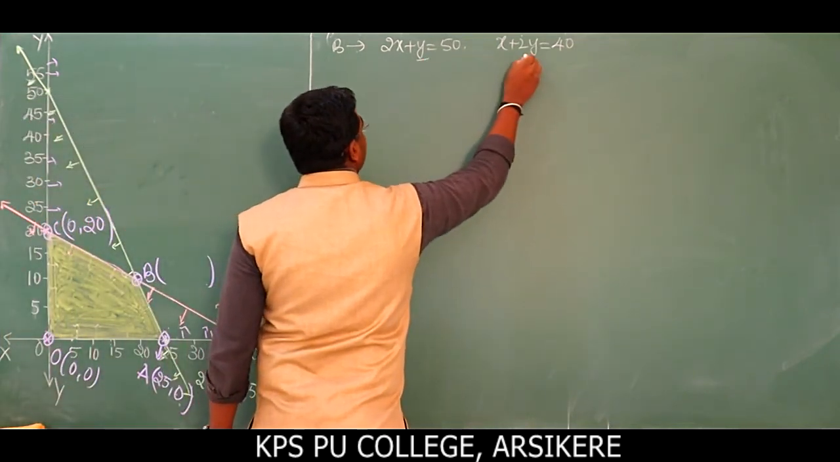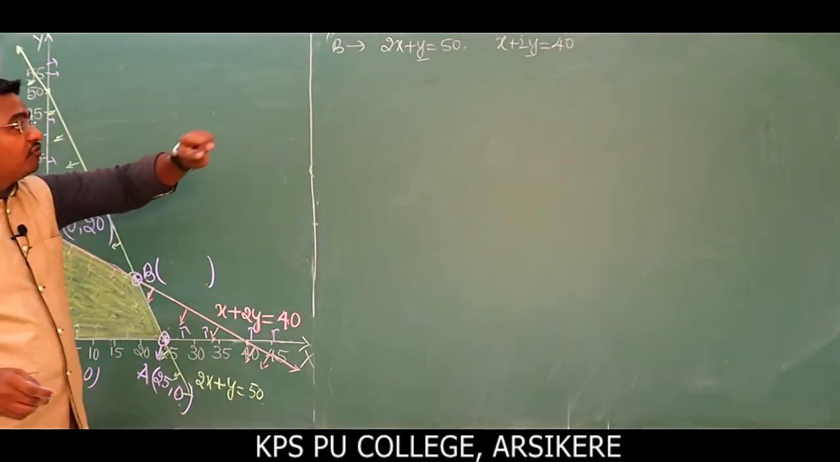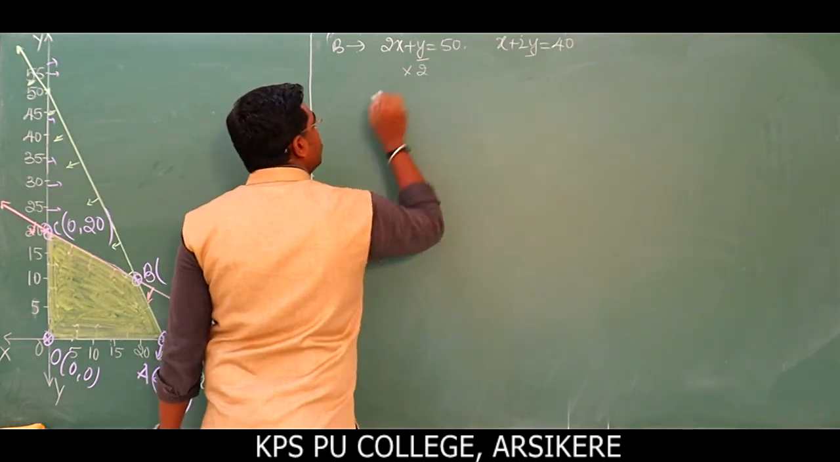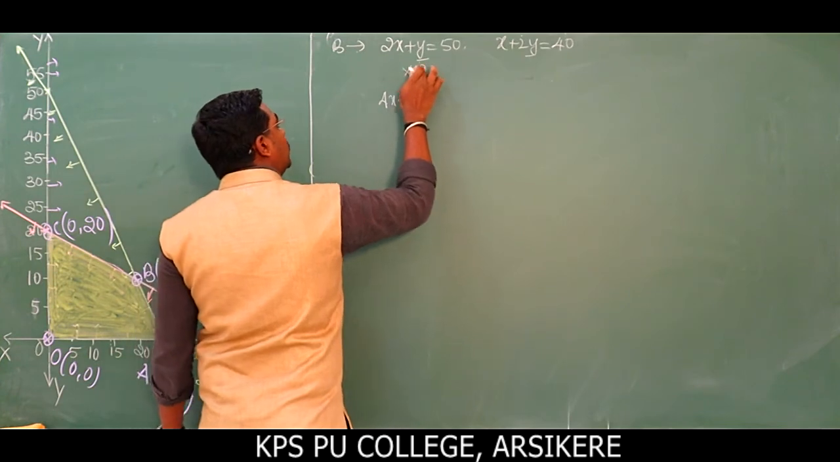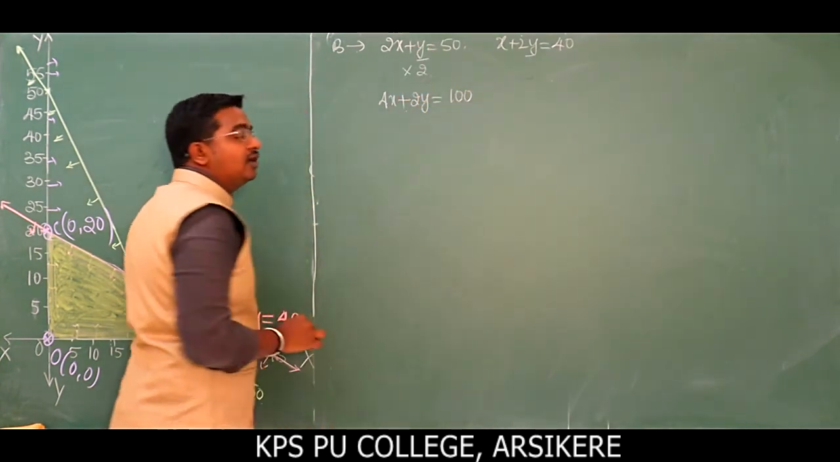First I will equate the coefficient of y. The coefficient of y in the second equation is 2, and in the first equation it is 1. So for that purpose I will multiply by 2. So 2 times 2x is 4x plus 2 into y, 2y, is equal to 2 into 50, 100.